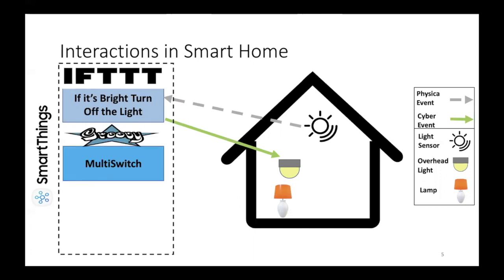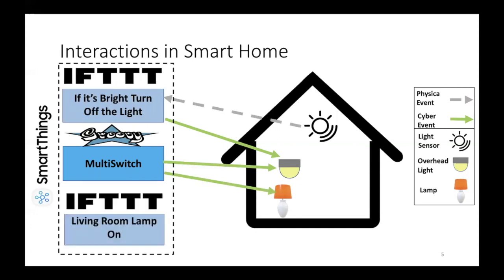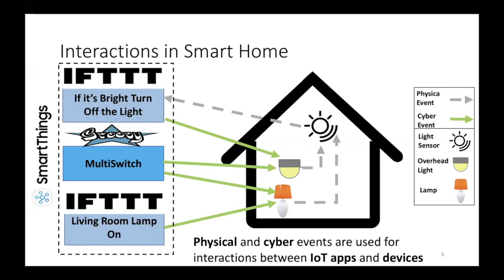The second application is a Groovy application called multi-switch. It's provided directly by SmartThings. It will be controlling the lamp and the overhead light. The third application is in the format of IFTTT as well, and it will be switching on the lamp when the overhead light is switched off. Also here, when the lamp and the overhead light are switched off, this will be affecting the light sensor. As you can see, we have physical and cyber events that are used for the interaction between IoT apps and IoT devices.